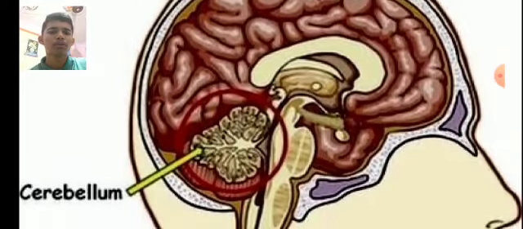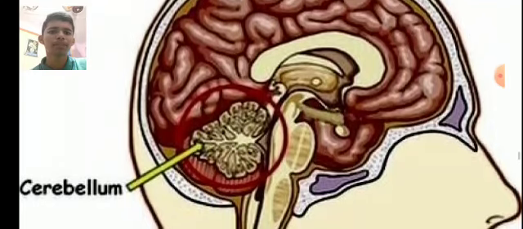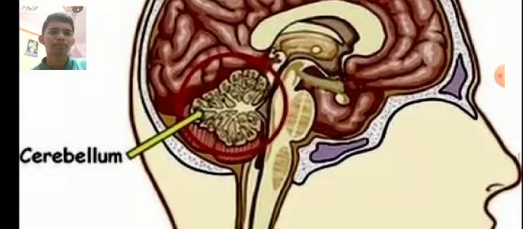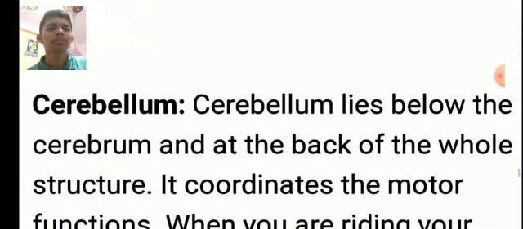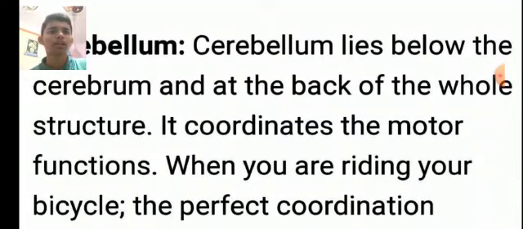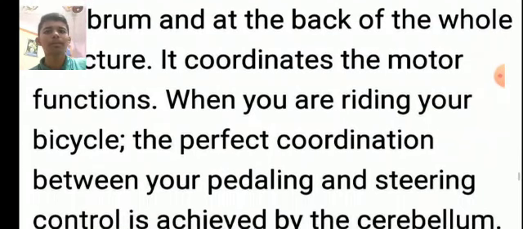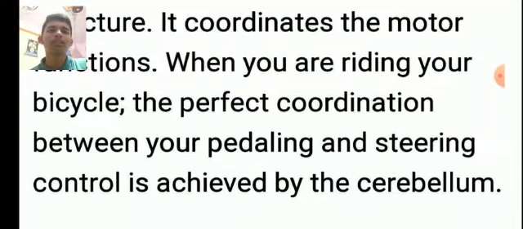Now, what is cerebellum? You can see the figure of cerebellum, where the cerebellum is located. Cerebellum lies below the cerebrum at the back of the whole structure. It coordinates the motor function. When you are riding your bicycle, the perfect coordination between the pedaling and steering is achieved by cerebellum.